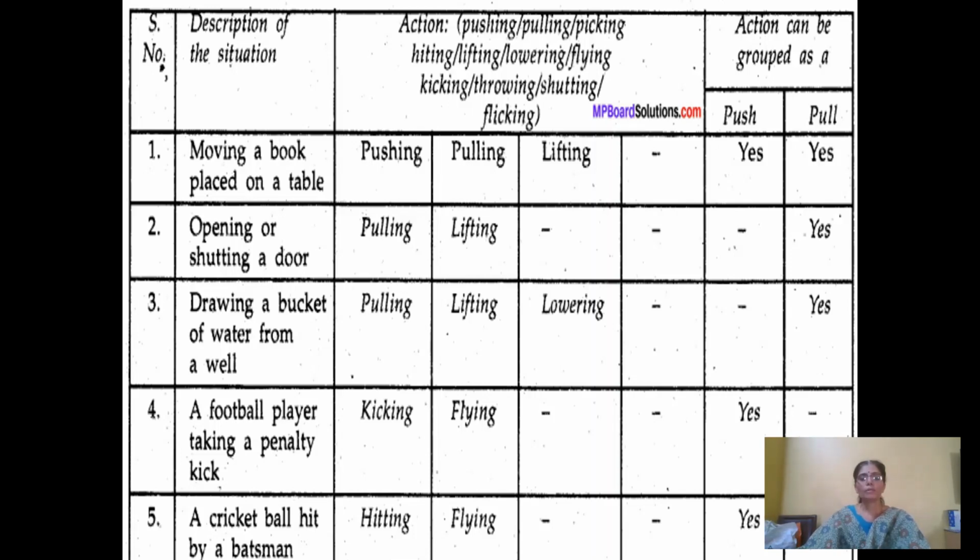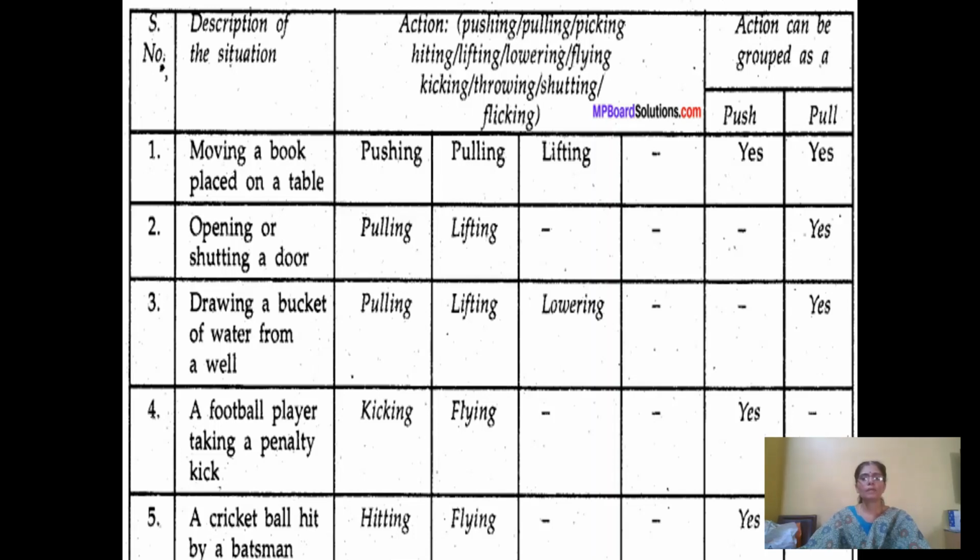We can move the book either by pushing it, pulling it, or lifting it. So this action of moving a book on a table can be grouped as both push as well as pull.